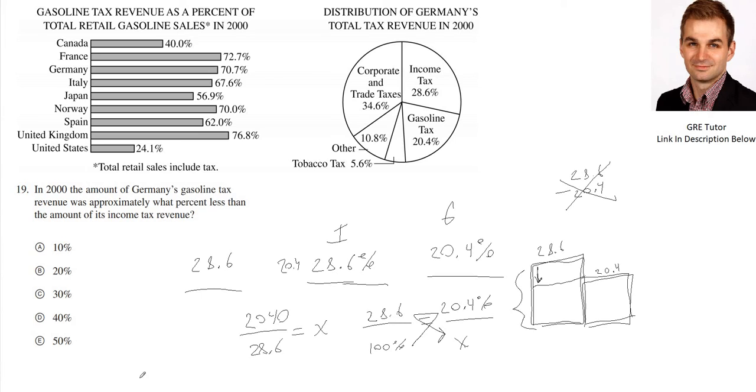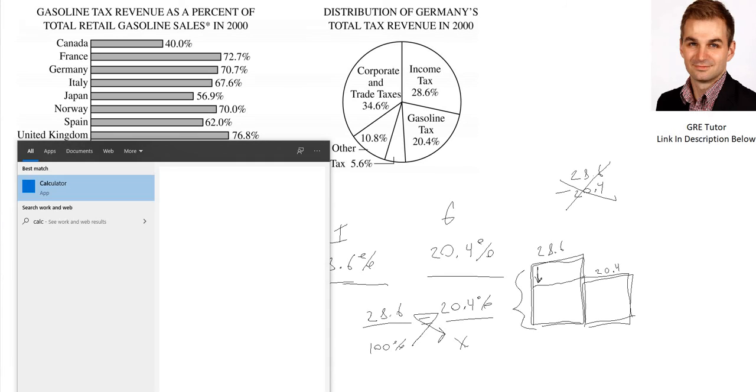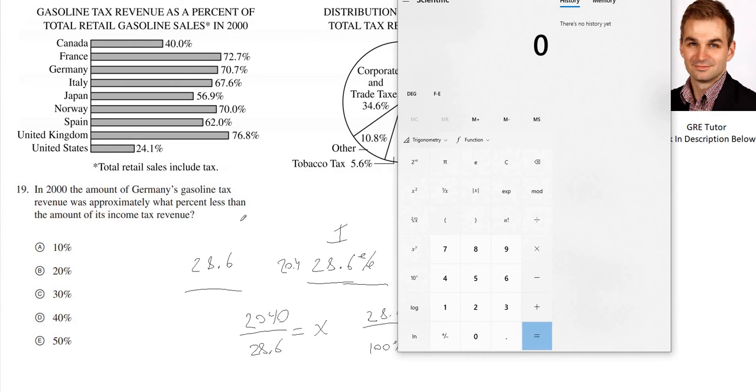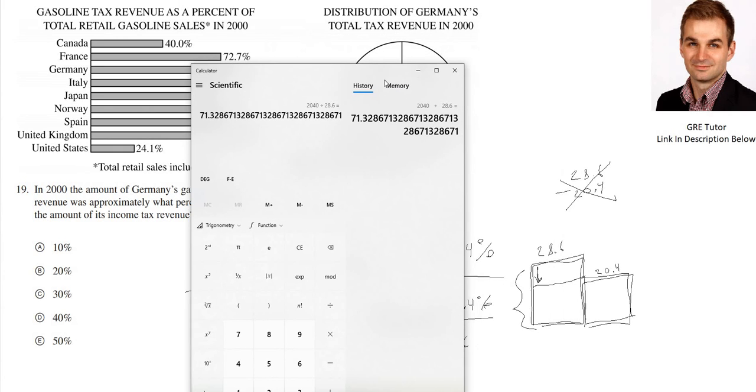So then we calculate that really quick. Divided by 28.6, we get that you're looking at approximately 71.32%.